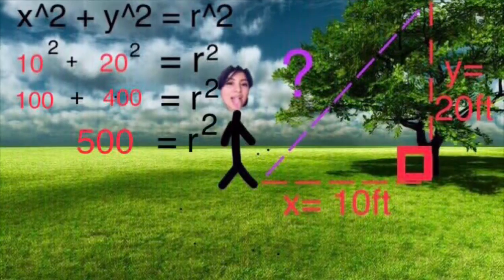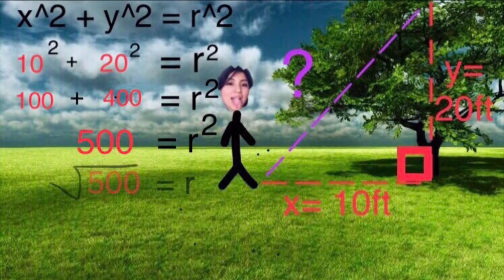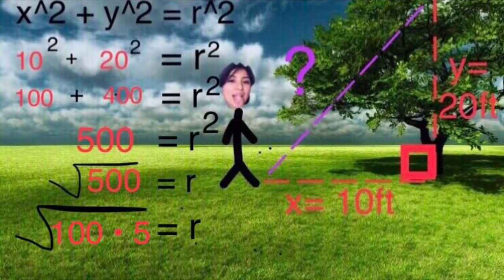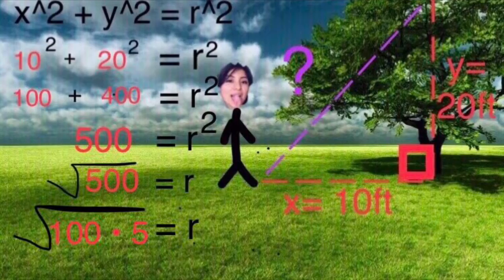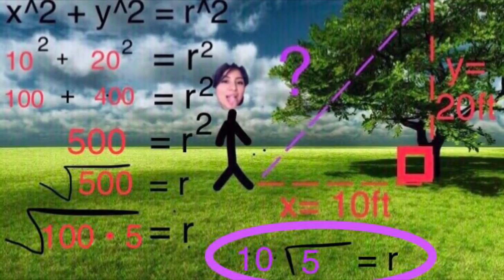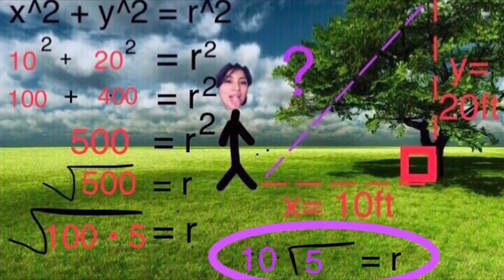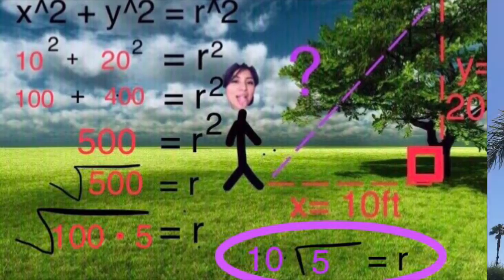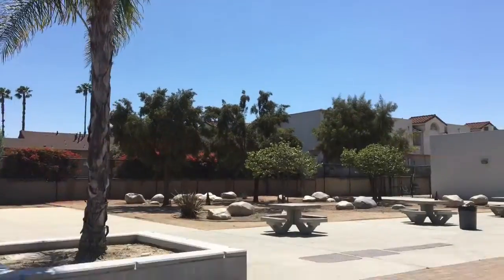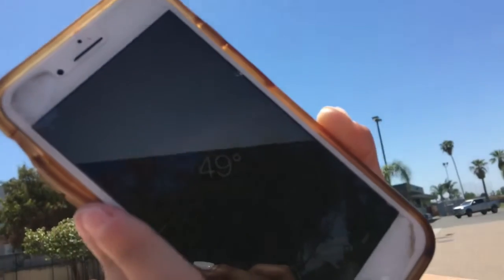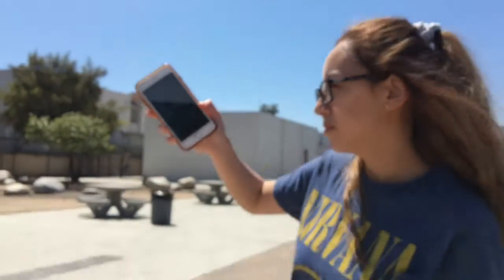We square 10, which equals 100, and we square 20, which is 400. Now we add up 100 and 400, which equals 500. Since we can't take the square root of it directly, we have to simplify, which is 100 times 5 inside the square root. The square root of 100 is 10, which equals r. And that's how far the avocado will fall off the tree.